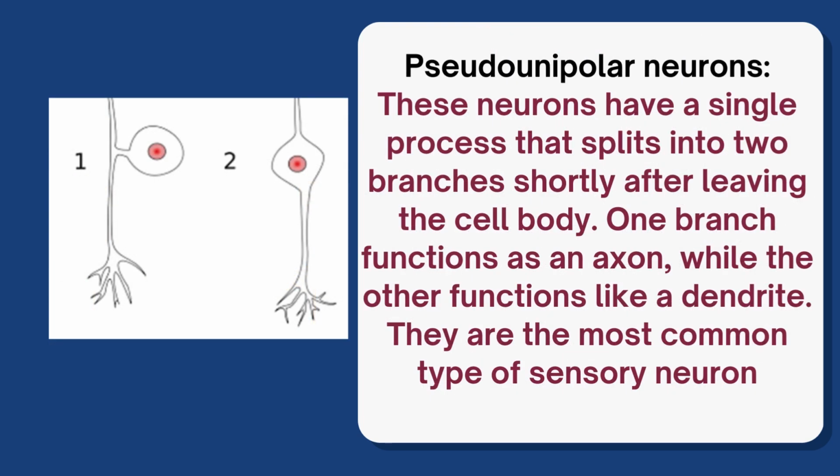Pseudounipolar neurons. These neurons have a single process that splits into two branches shortly after leaving the cell body. One branch functions as an axon, while the other functions like a dendrite. They are the most common type of sensory neuron.